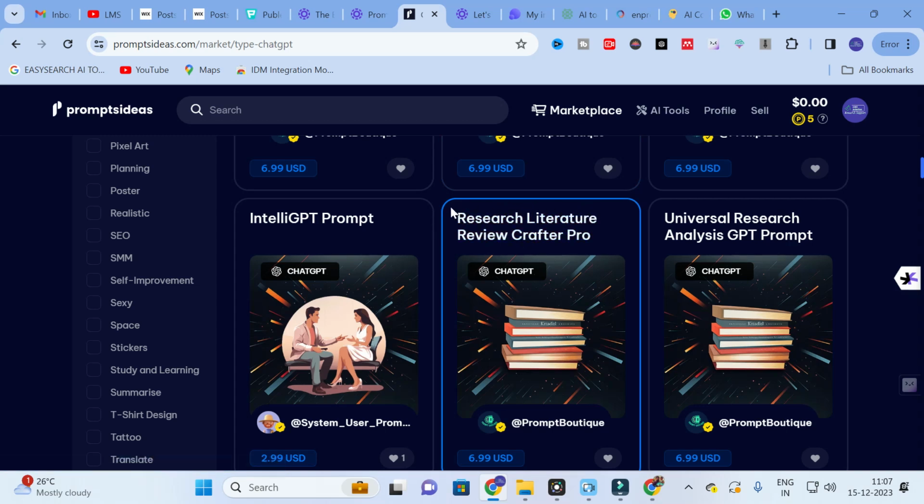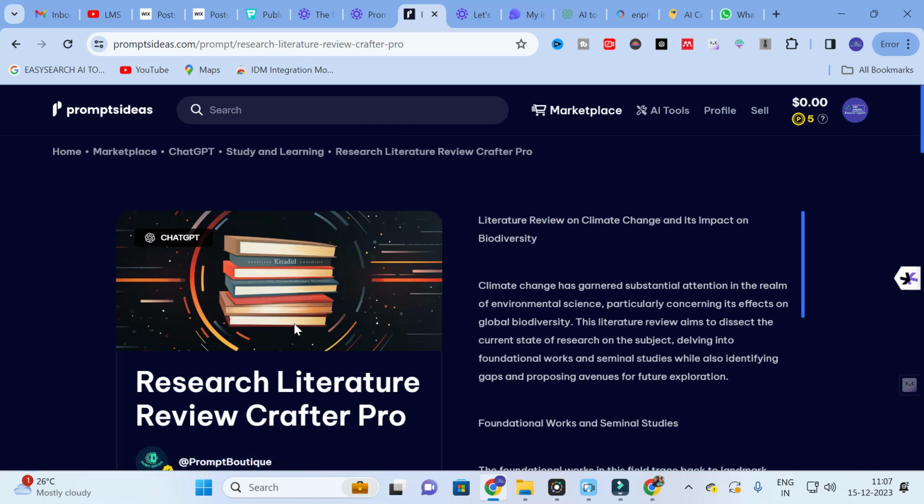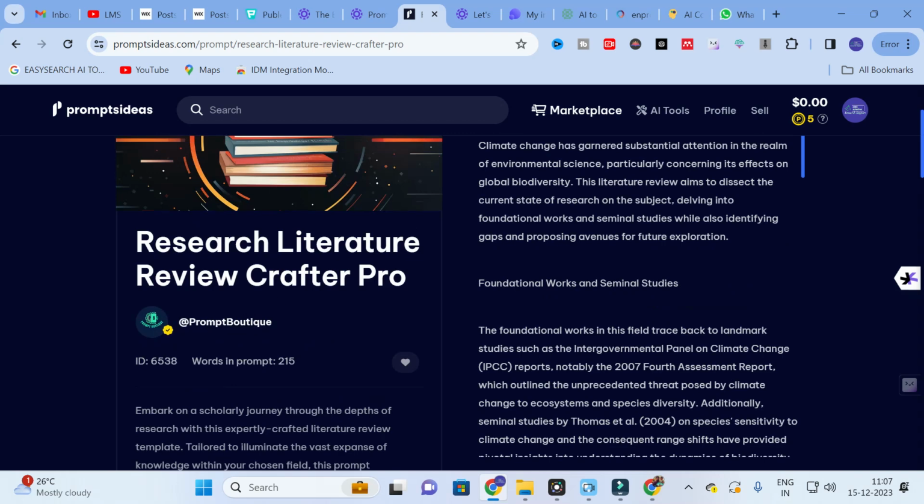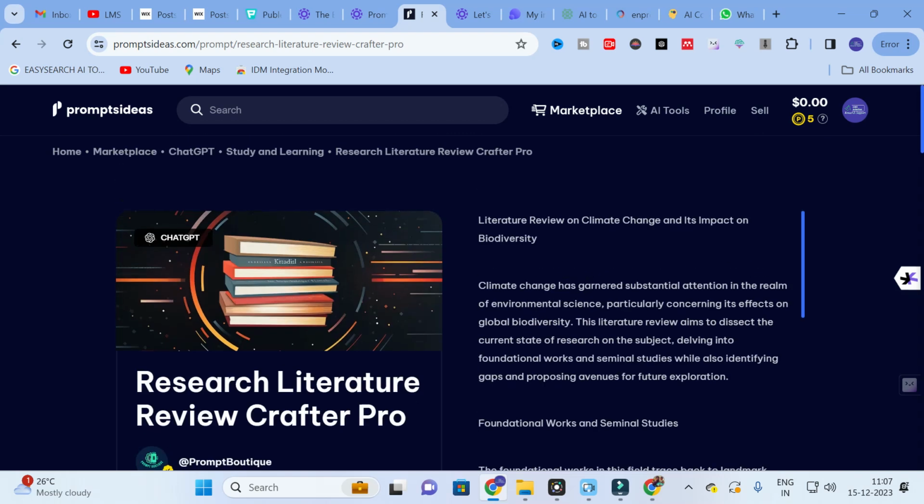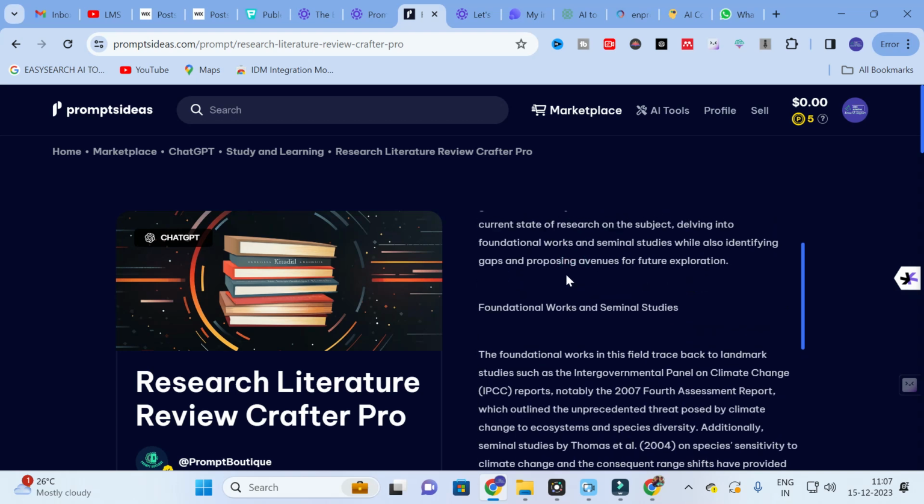So this is Research Literature Review Crafter Pro. I am going to click this one. This is the prompt, the Research Literature Review Crafter Pro prompt. Here is how the result will be: this is the result, a literature review on climate change and its impact on biodiversity. If you give an input like this, the output will be like this.